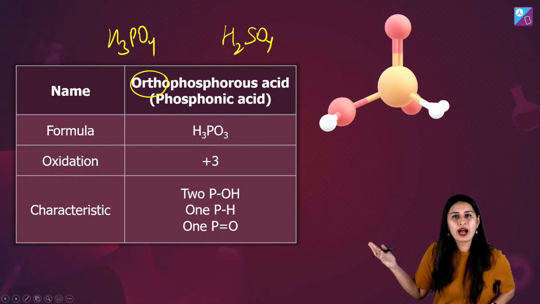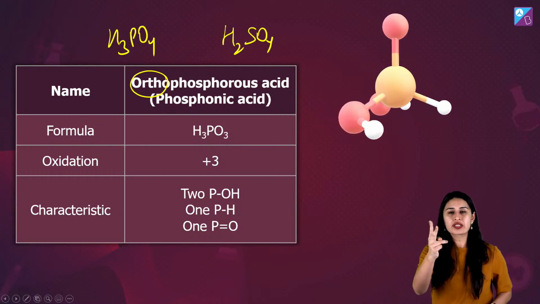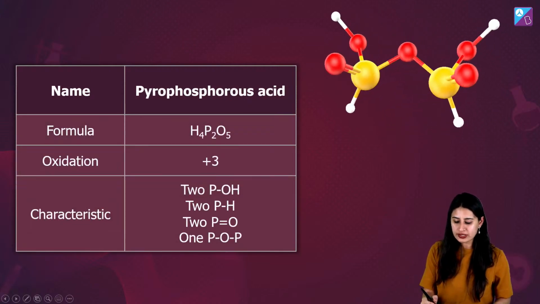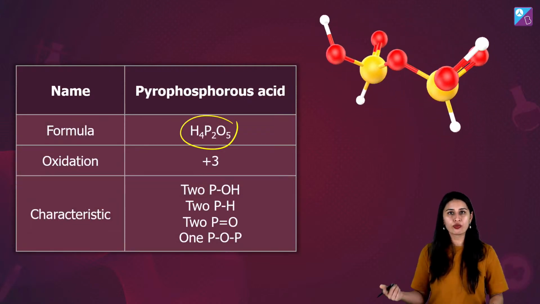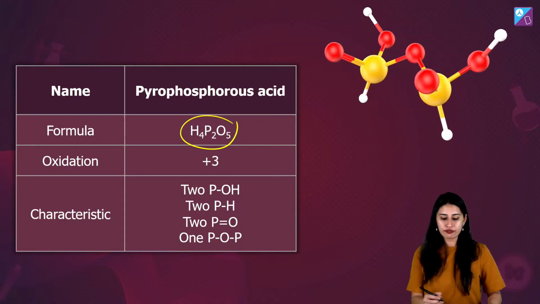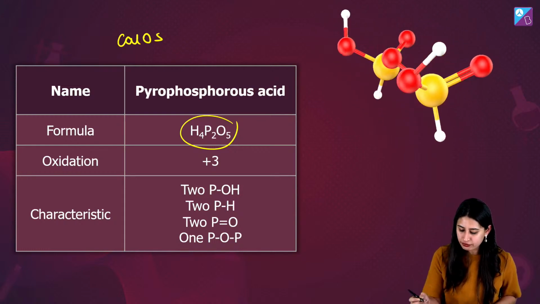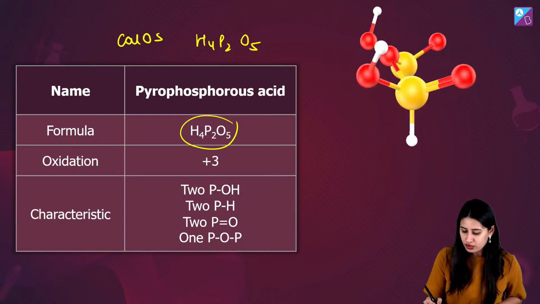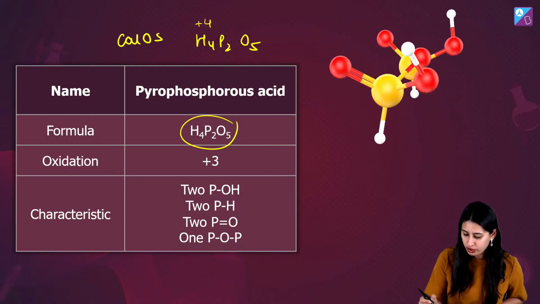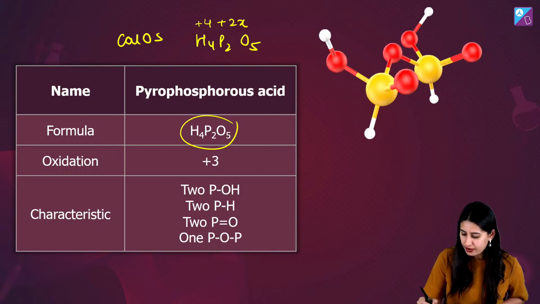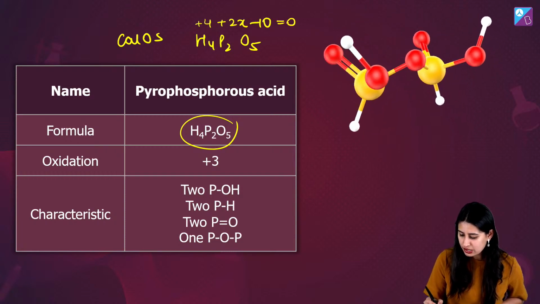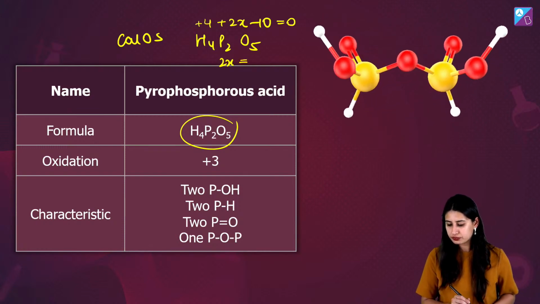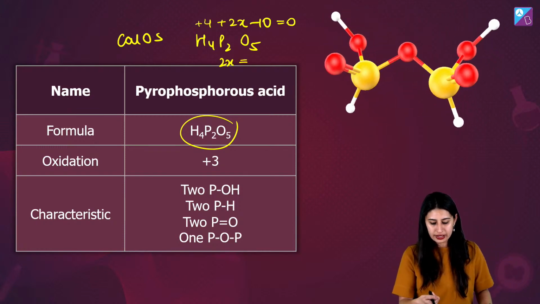अब आप देख लीजिए, things will become very simple. Questions होते हैं कितने pi bonds हैं. Both the tricks you have to use simultaneously. Similarly, pyrophosphorous acid. The name was the confusion, no more. Structure was the confusion. Calculated oxidation state for the pyro, H4P2O5. So let's write it like this. Plus 4 plus 2x minus 10 is equal to 0. So guys, 2x comes out to be equal to, can I say 10?